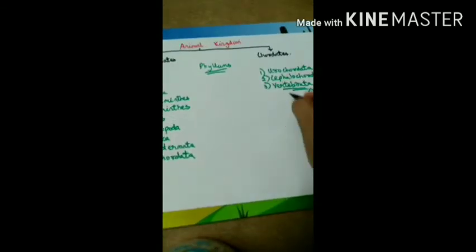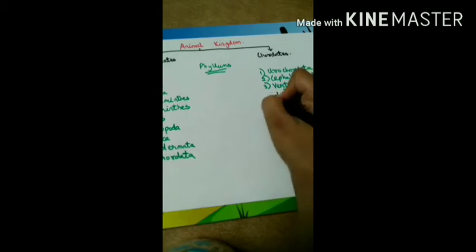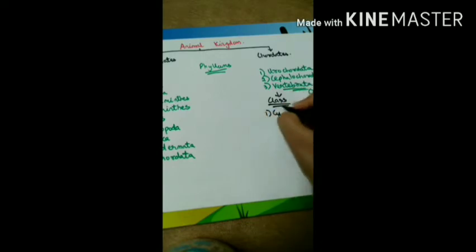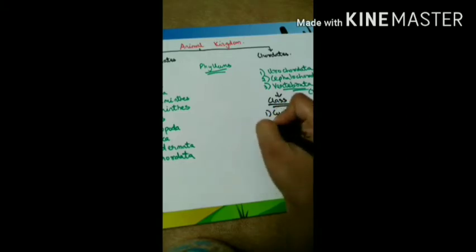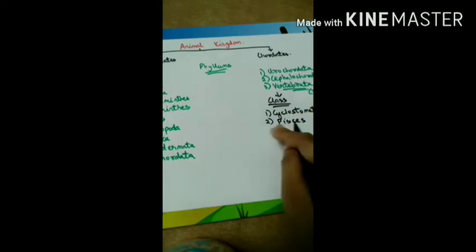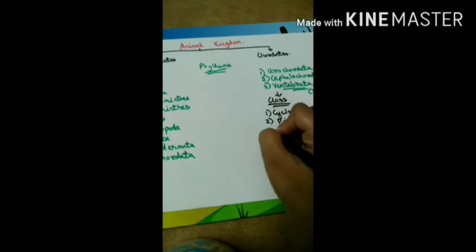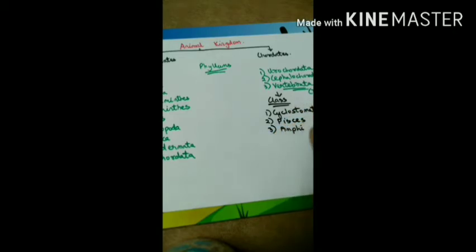Now chordates are further divided into classes. Which are the classes of chordates? First is Cyclostomata. Second is known as Pisces, which is about fishes, the study of fishes. Next is Amphibia, or you can call it amphibians.